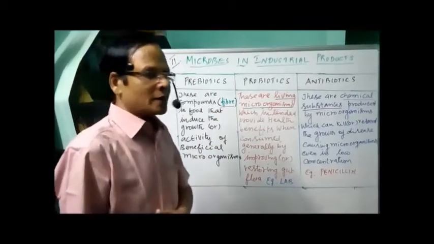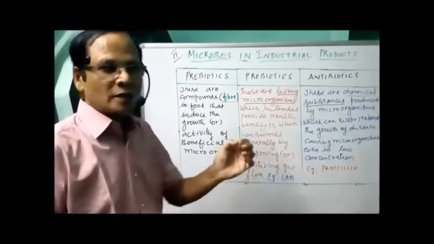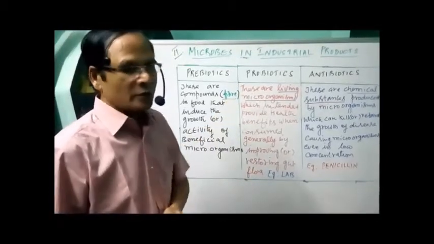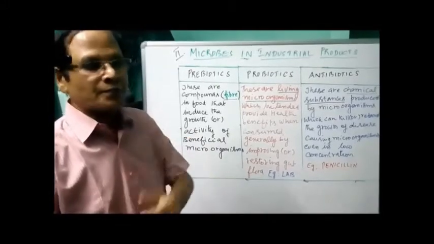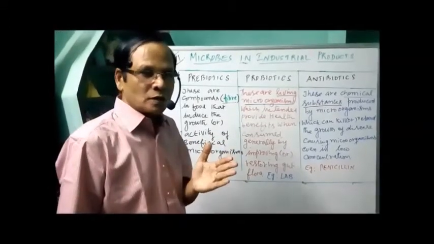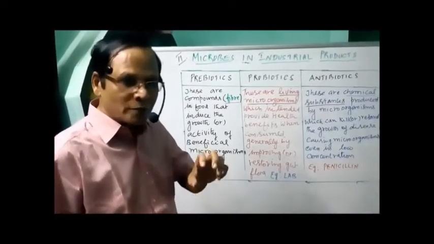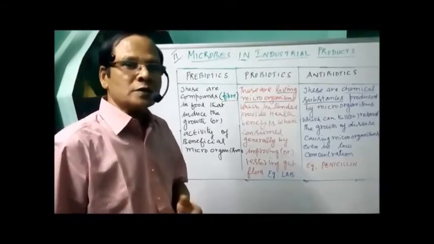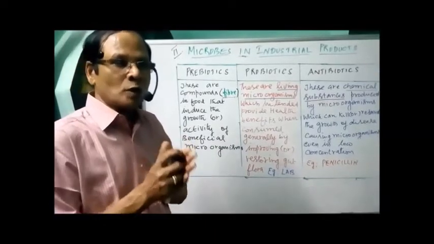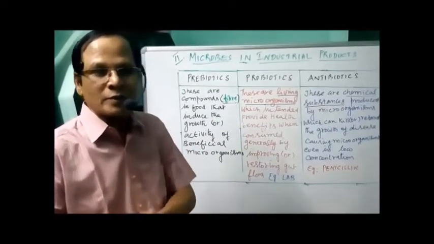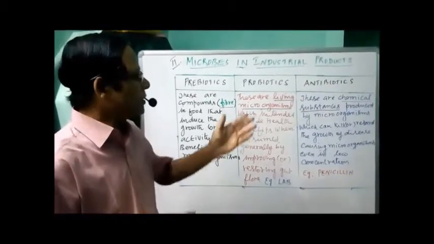Now what are antibiotics? Normally we can say antibiotics means against life. Anti-bio, working against life. That's why the name is given antibiotics. Normally we can say setting one thief against another. We are producing some materials, produced by the microorganisms, which are detrimental or harmful to other microorganisms. So with the help of one microorganism we are killing another microorganism. That's why I say setting a thief against another thief. That is the meaning for that.